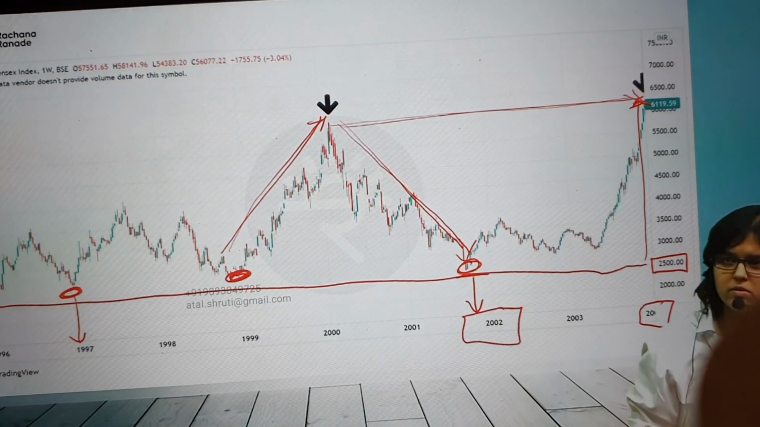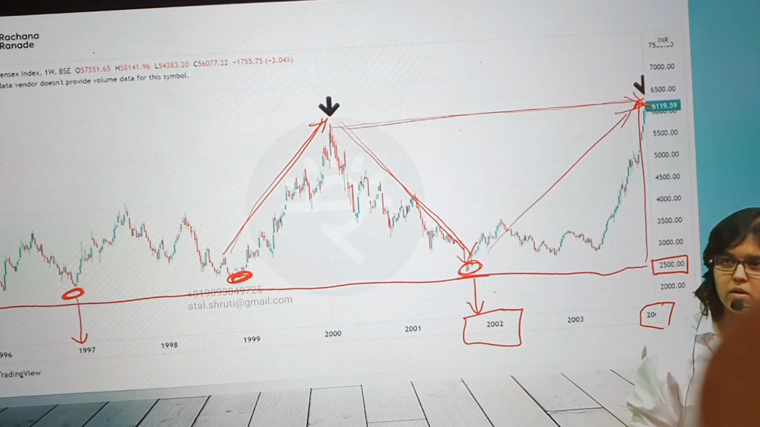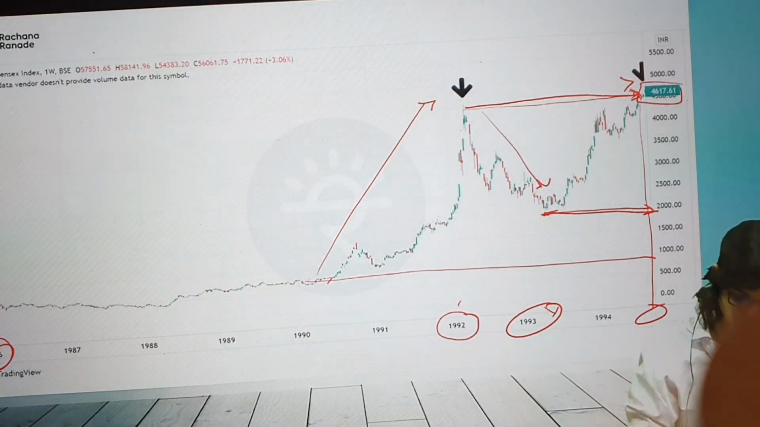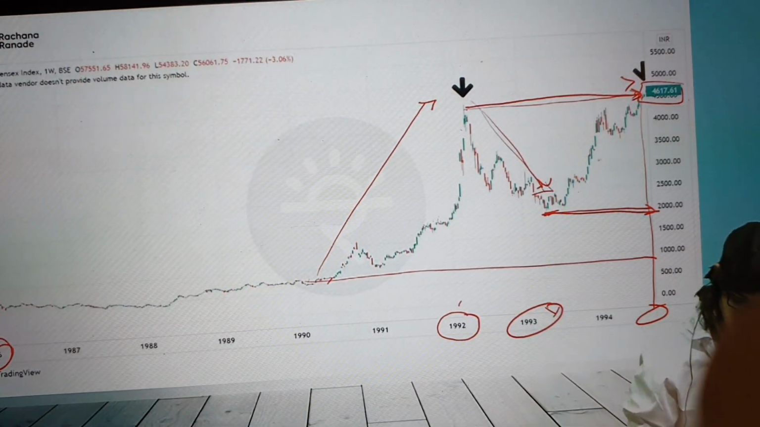So here again it has taken almost 2 years. From 2002 to 2004, again 2 years. So what is your question? You're talking about this year. You're talking about this one. It took 1 year to crash from 92 to 93 and roughly 2 years to recover.